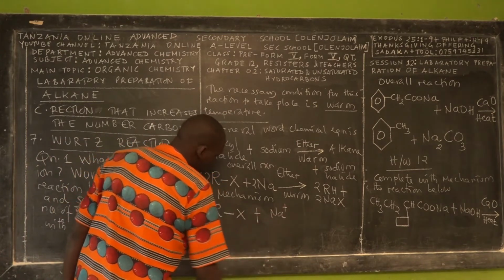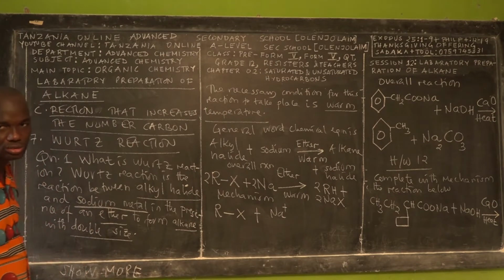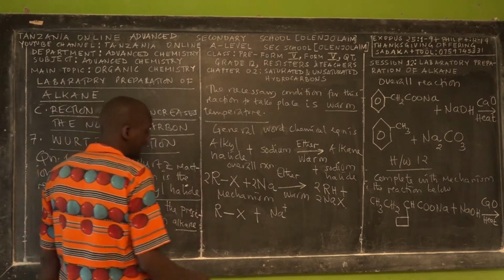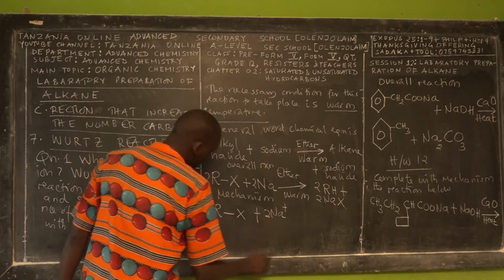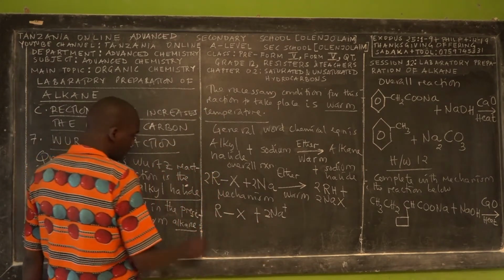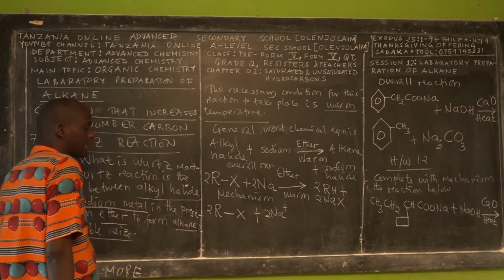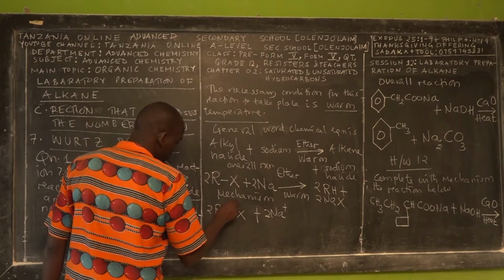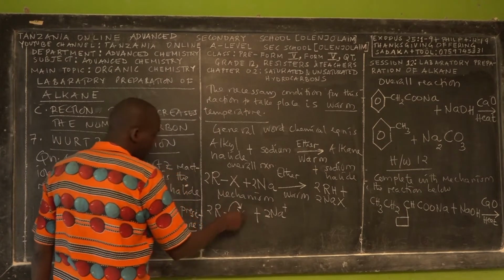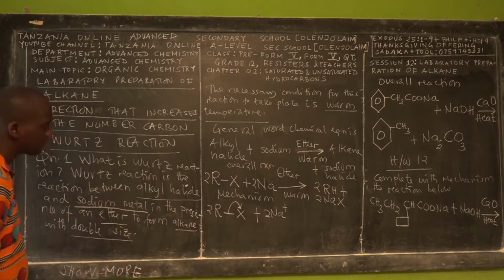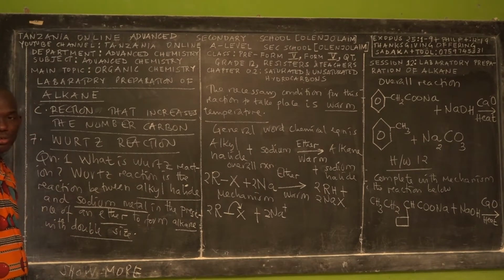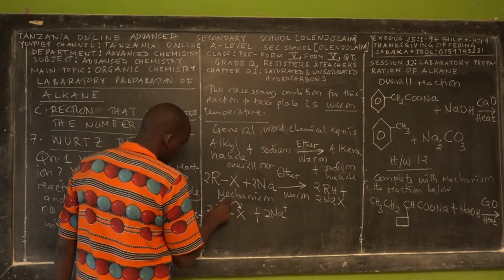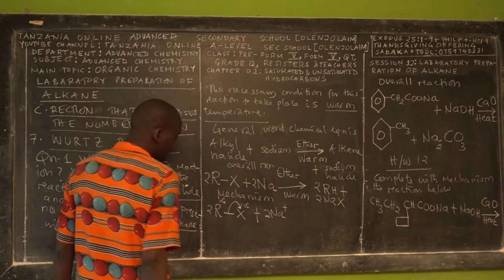Sodium atoms undergo ionization by losing 1 electron, so we need 2 atoms of sodium and 2 molecules of alkyl halide. The halogen is more electronegative than carbon, so the carbon is partially positive and the halogen is partially negative.